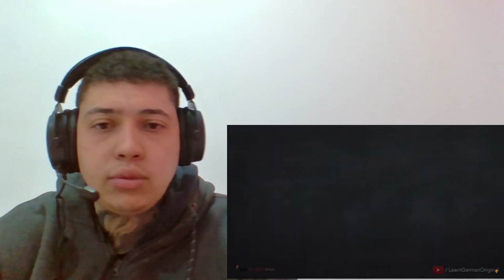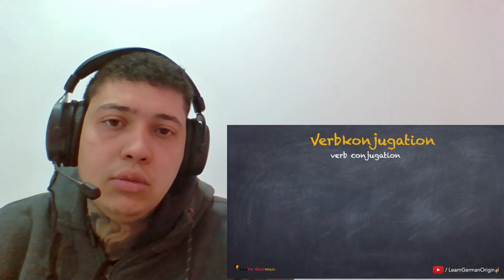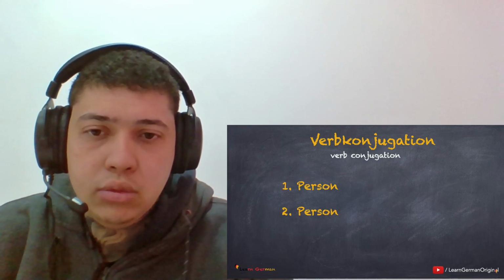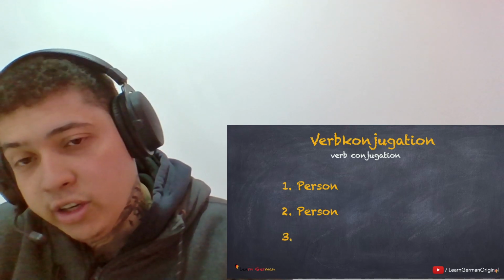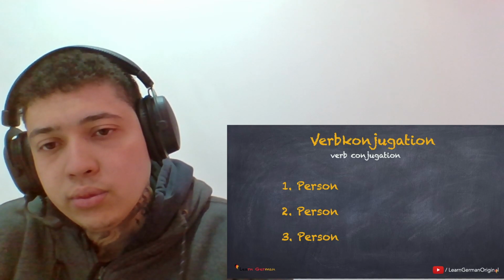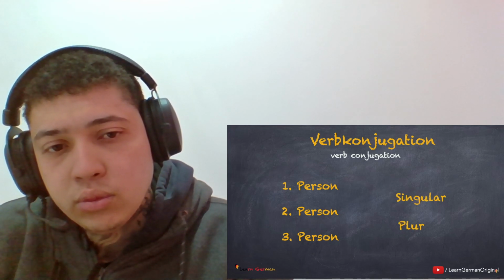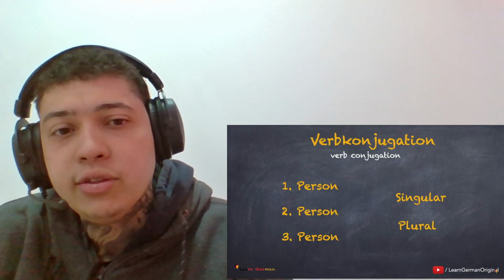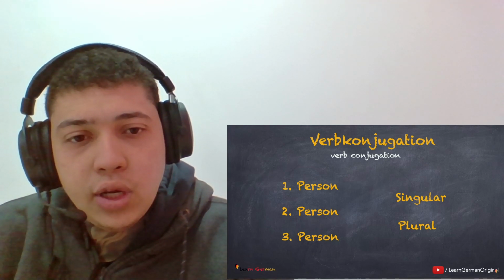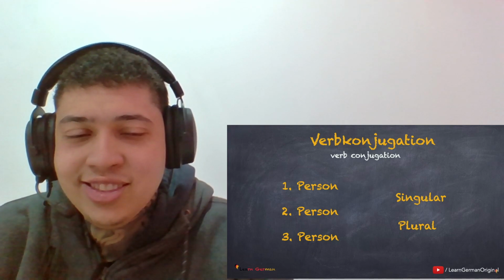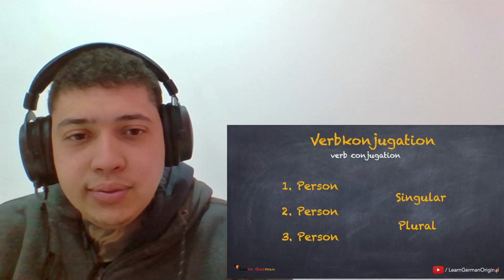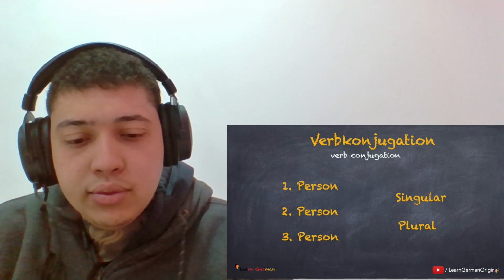However, the conjugation of a verb depends on two important things. Firstly, the person. Are we talking about the first person, second person, or third person? The same also applies to things. Secondly, whether this person or thing is singular or plural. For all these, we have some pronouns, which we learned in lesson 11. So every verb is conjugated according to the personal pronouns. That's how we conjugated the verbs haben and sein in the previous lesson.